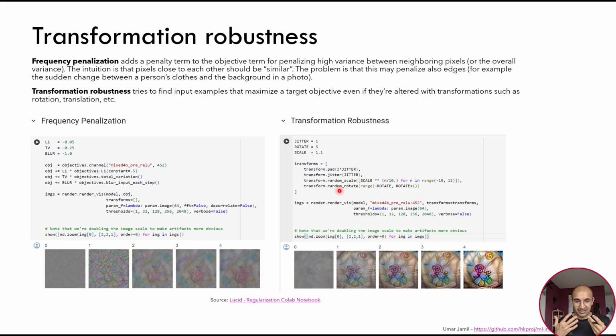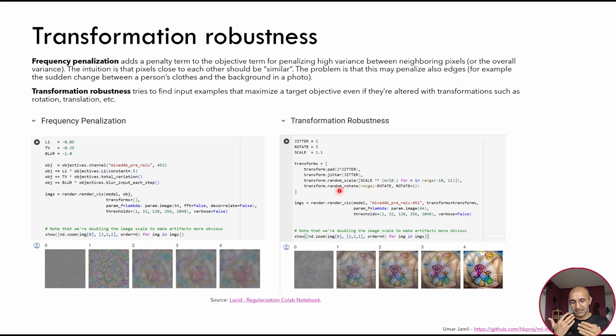Which also means, in other words, that in case we are trying to, for example, maximize the logit corresponding to the class dog, it will actually try to create a dog. It does not matter if the dog is rotated, it does not matter if the dog is scaled, it does not matter if the dog is translated, here or here. It will try to create a natural dog as much as possible.